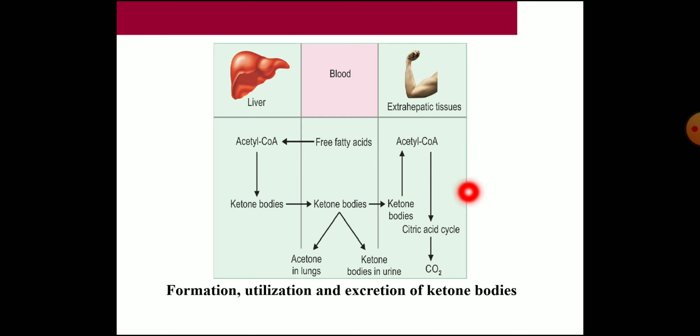So this is the normal metabolic pathway of ketone bodies in our body. There is no excess amount of ketone bodies in the blood. Whatever is formed is either excreted through urine or utilized in the extrahepatic tissue. So there is a balance between the formation of ketone bodies and their utilization in the extrahepatic tissue. Only a very minimal amount is seen in the blood, and that too is excreted in minute quantities in the urine. Normally, we can't detect the presence of ketone bodies in the urine.